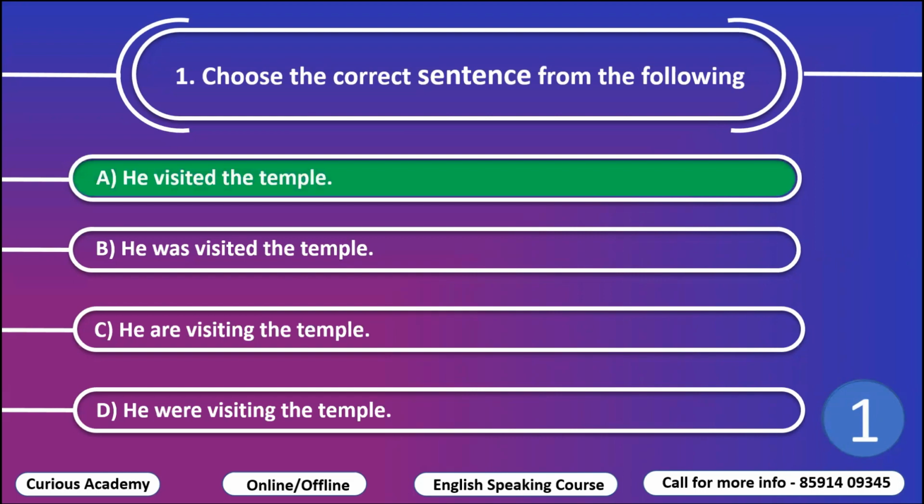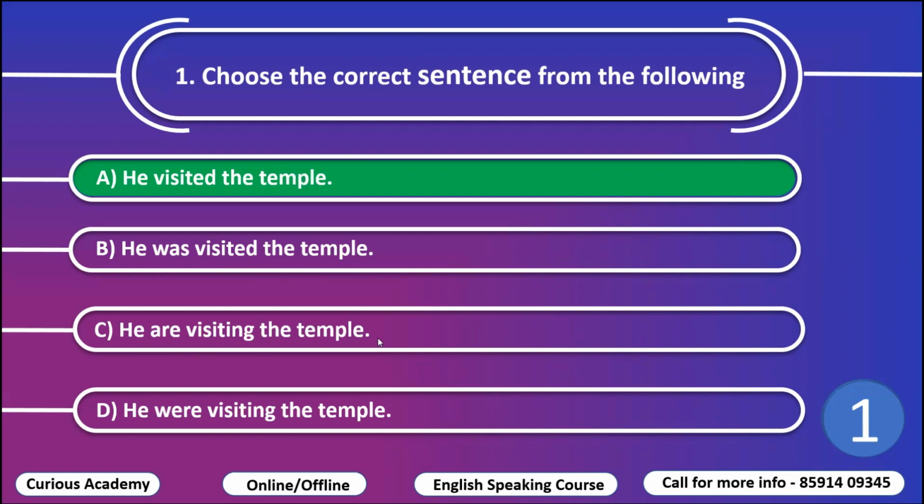And the correct option is A, he visited the temple. This is simple past tense. Now, here in B, he was visited the temple is wrong because this should be visiting. Okay, this should be visiting, past continuous tense.